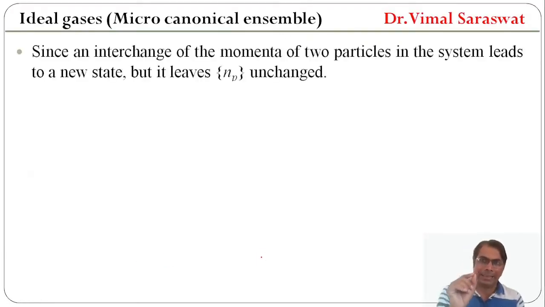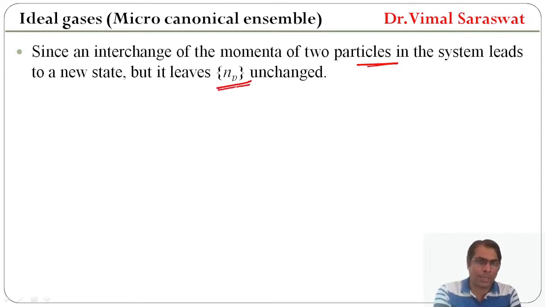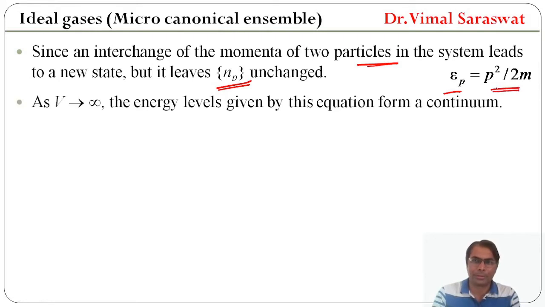Since an interchange of the momenta of two particles in the system leads to a new state, but it leaves the set of occupation numbers unchanged, and since E_p equals p squared by twice m, as V tends to infinity, the energy levels given by this equation form a continuum. Which equation? This equation.